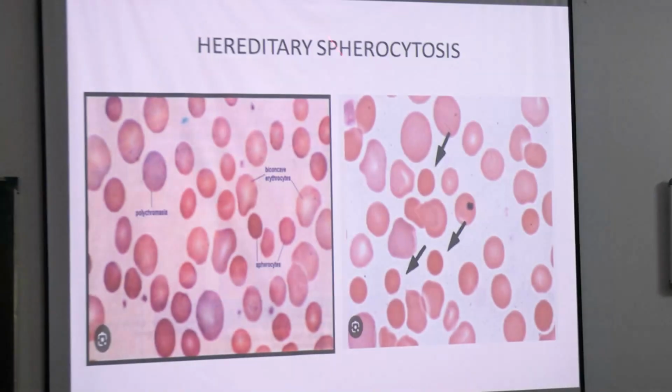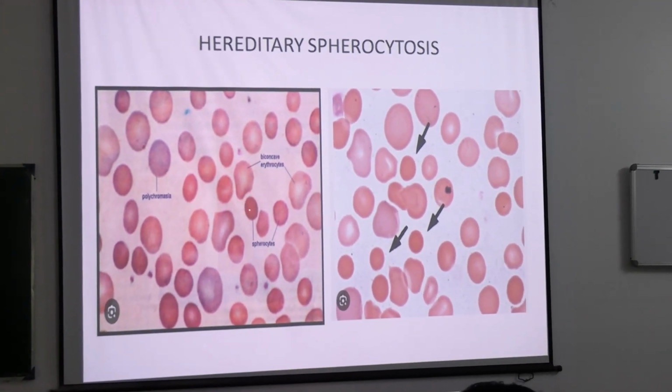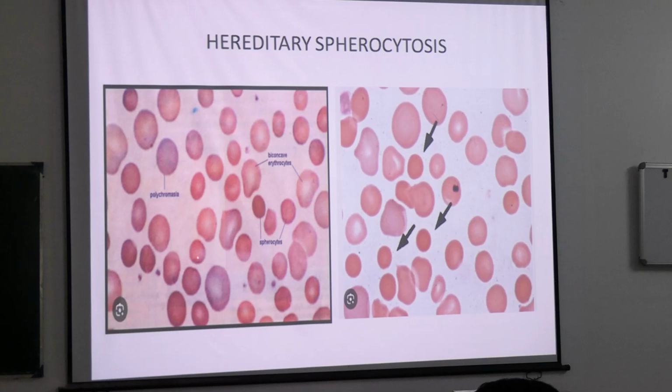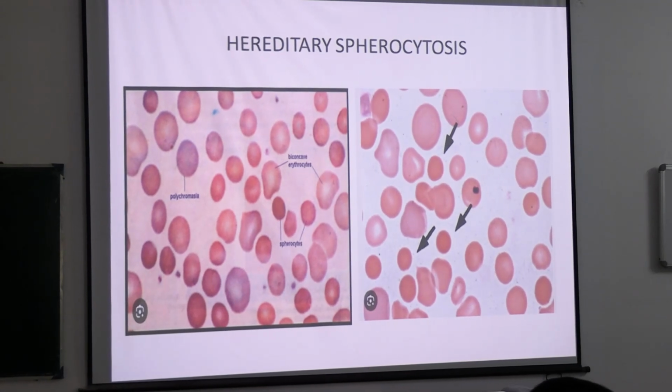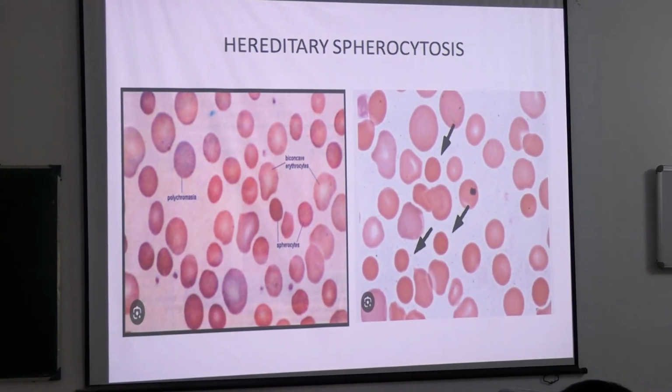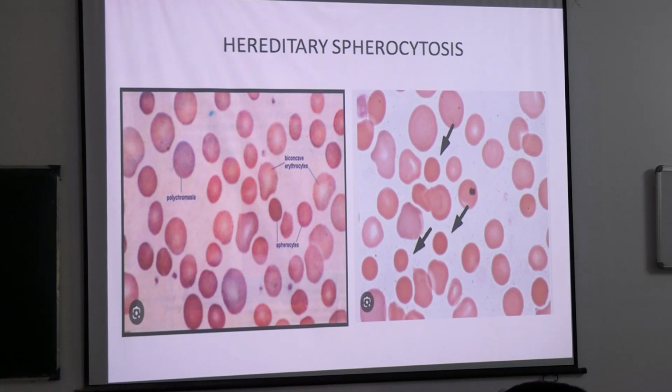Okay, now coming to hereditary spherocytosis. Spherocytosis কী, কখন তুমি বলবে? You will get these spherocytes, okay? The slide will be filled with spherocytes. Why do you call them spherocytes? Because they are not having the central pallor, okay? So that's why you can call these cells spherocytes, which are not having the central pallor like a normal RBC. So when you see these increased spherocytes, you can suspect that the patient is having hereditary spherocytosis.